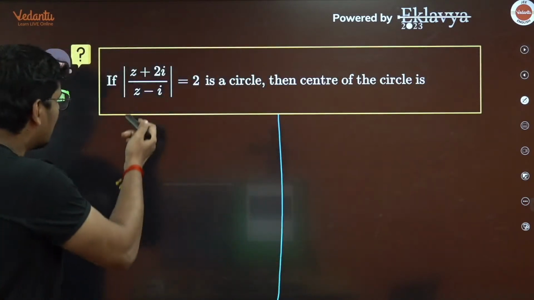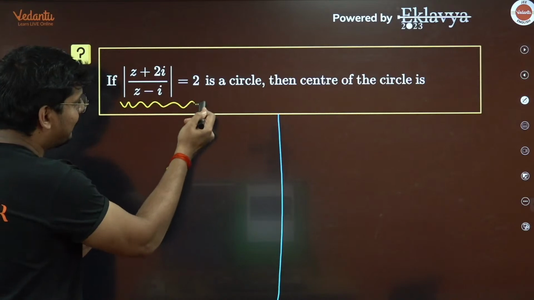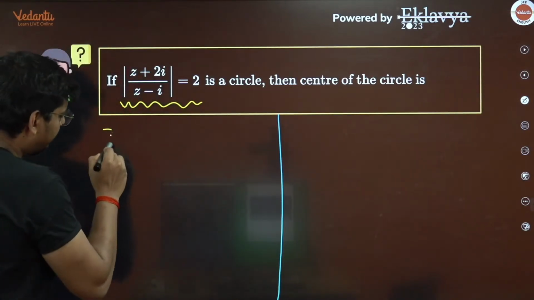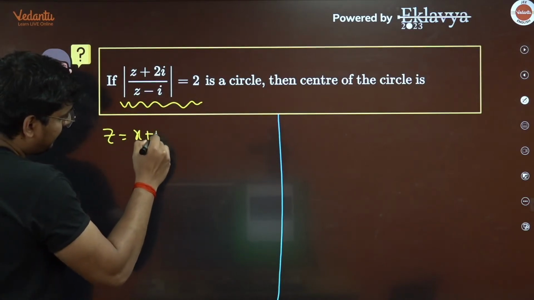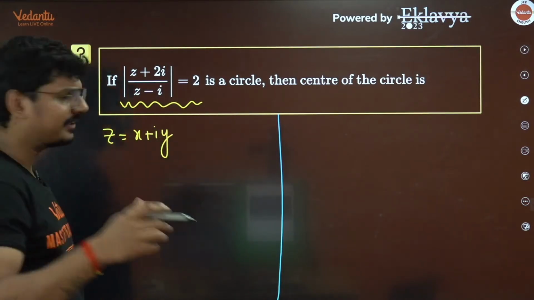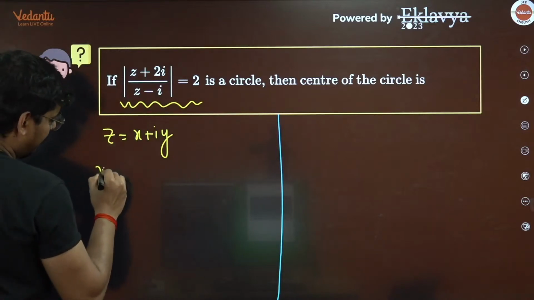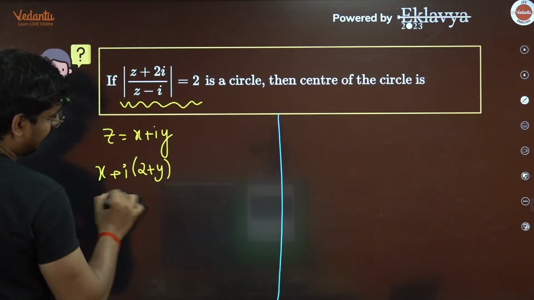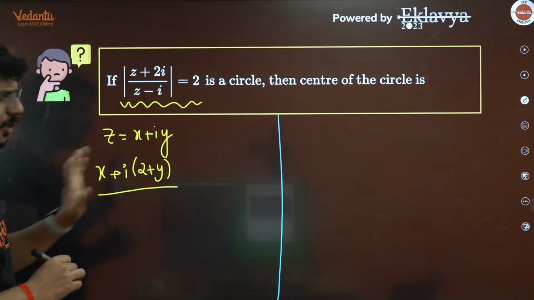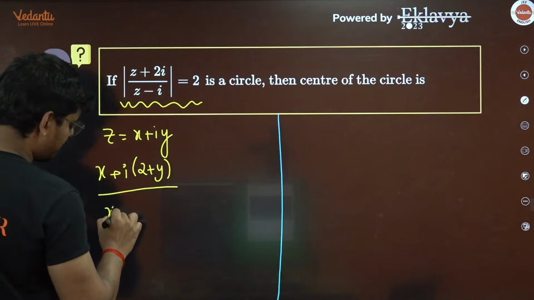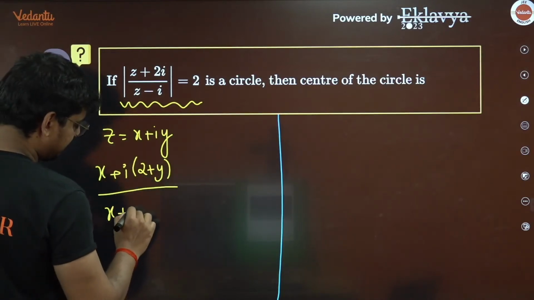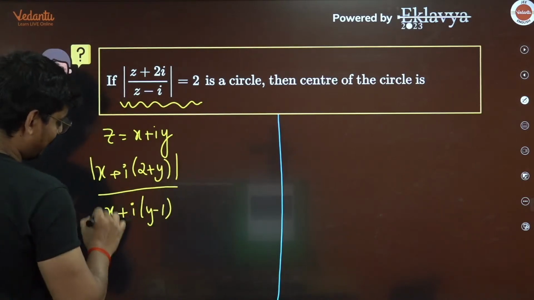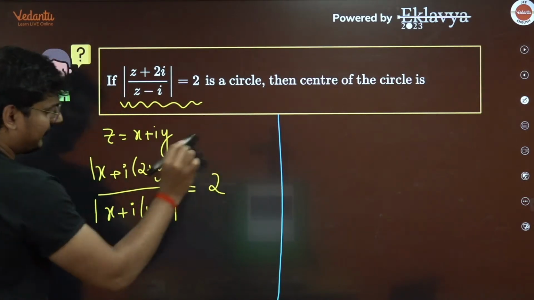If at all only this is given also, there is only one standard method, guys. What is that method? Simply put z equal to x plus iy. That's it. Let me just write it down for you. So x plus i times, I can club the i terms together, I get i into 2 plus y. And the denominator is x plus i times y minus 1. And let me apply the mod separately, which I can definitely do.